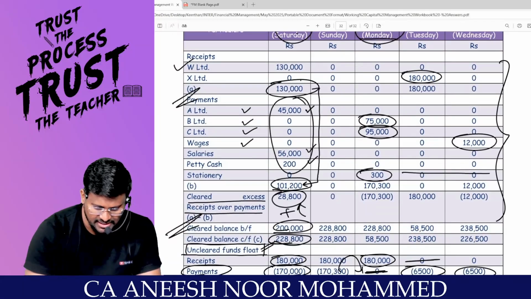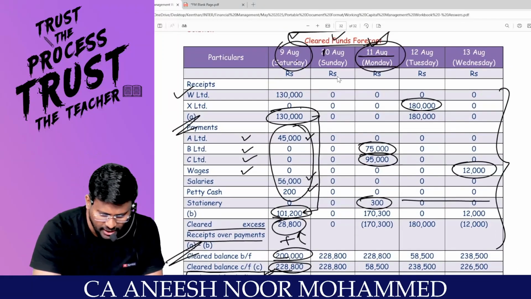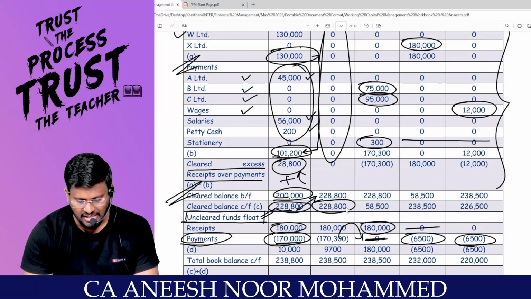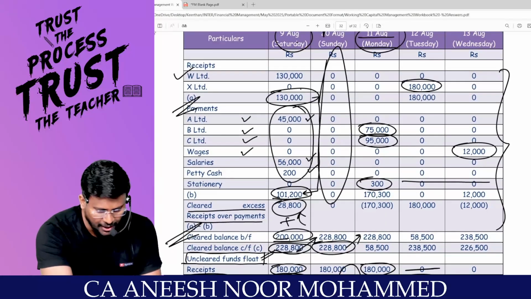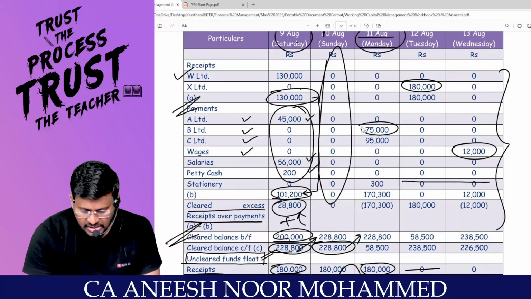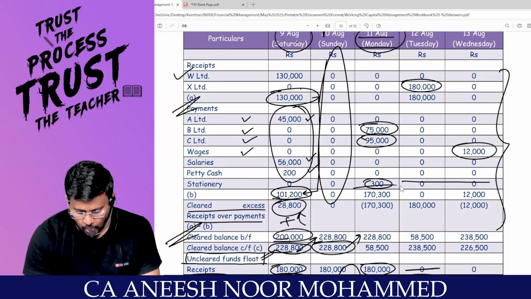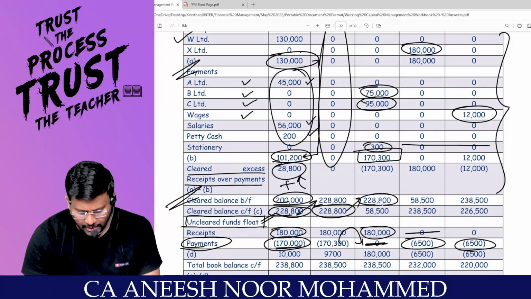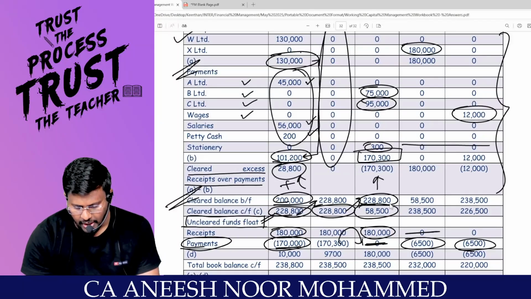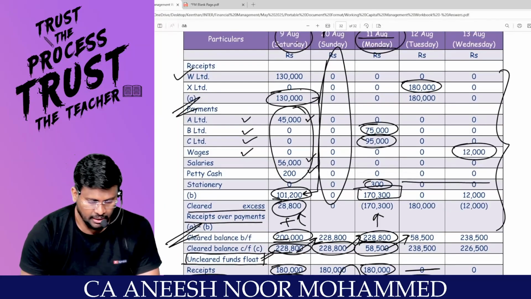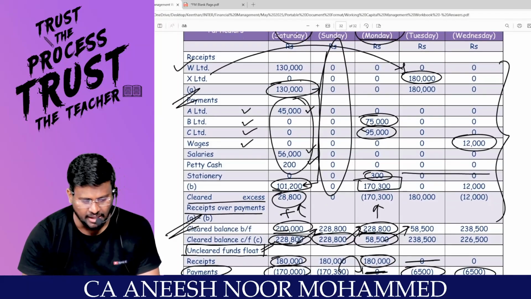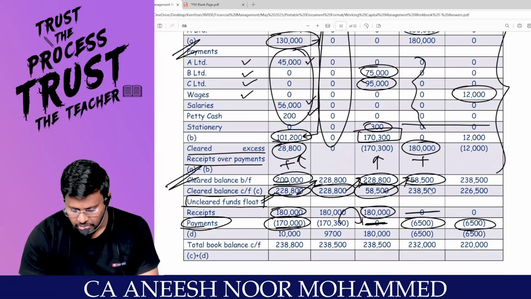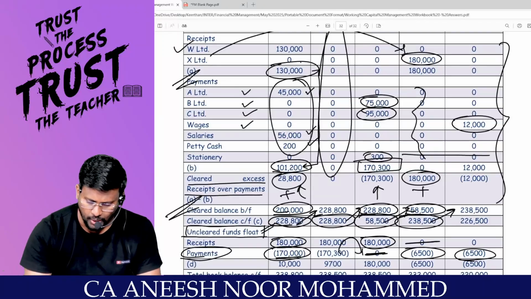Next day, Sunday: no receipt, no payment. That means the same 2,28,800 will be carried forward. This will be the closing balance and the opening balance for Monday. But on Monday we paid 75 and 95 and 300 for stationery. So 1,70,300 gone from 2,28,800 means 58,500. That will carry forward to the next day. Next day we receive 1,80,000 from W Limited. No payment. So 58,500 plus 1,80,000 comes to 2,38,500. Next day morning 2,38,500 was there.